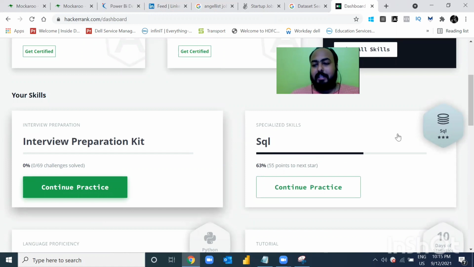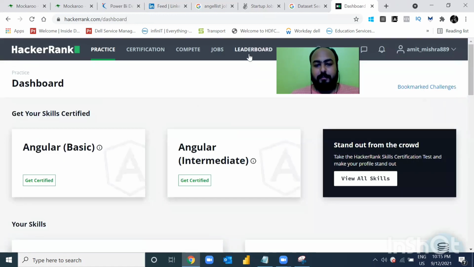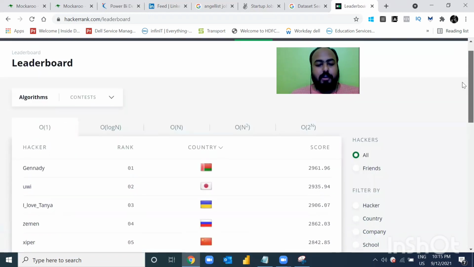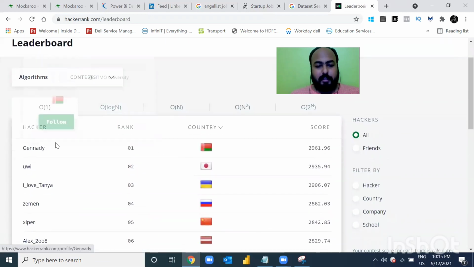And second thing, there is a leaderboard that is available. If your name is coming up on this, if there is any contest running and you are participating in this contest, and if you rank very high, definitely you can use that ranking as a factor.